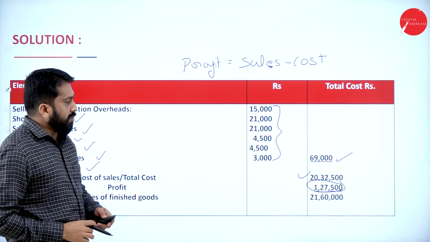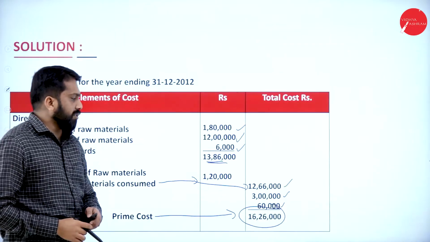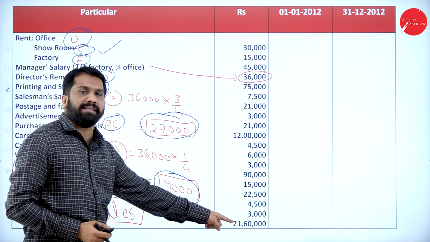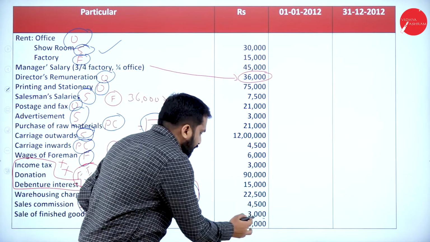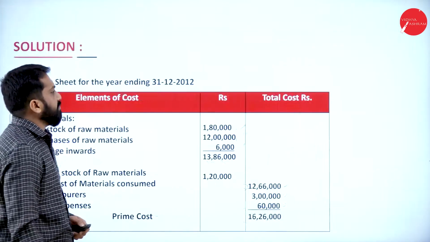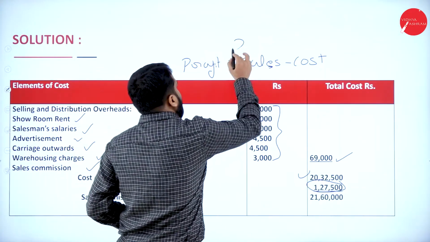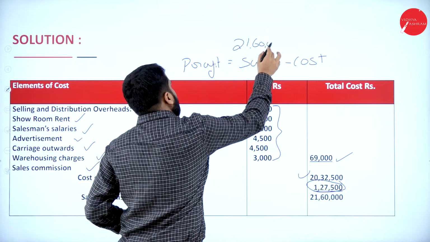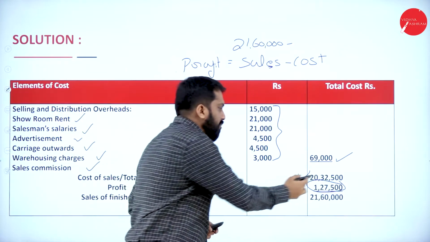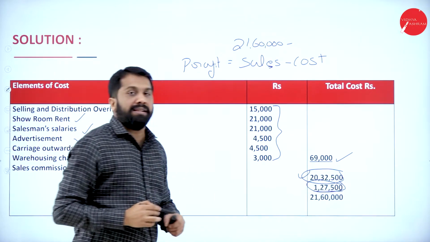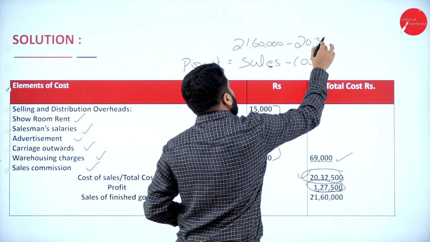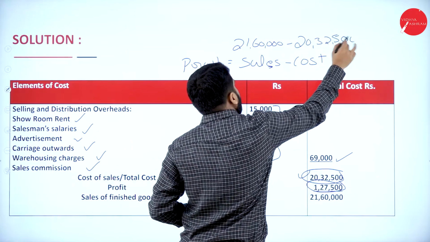Now, do we know the sales? I'll go back to your question. Sales, they have given 21,60,000. We call it sales. 21,60,000 is sales minus cost. What is your cost? Just now you calculated 20,32,500.